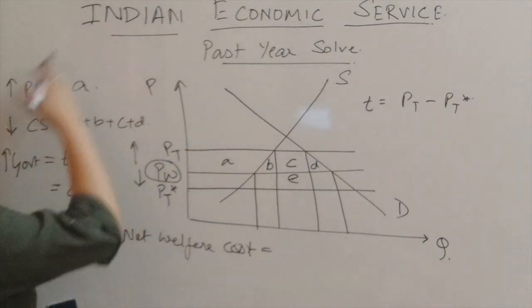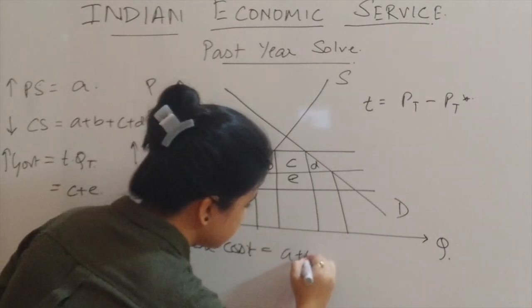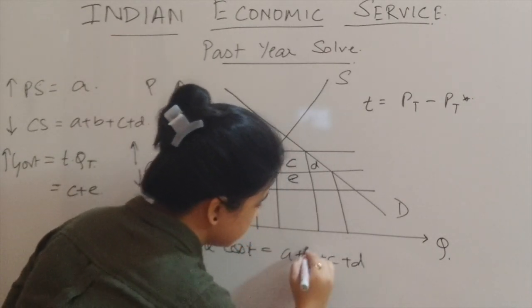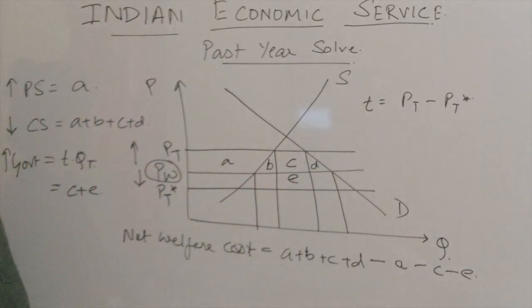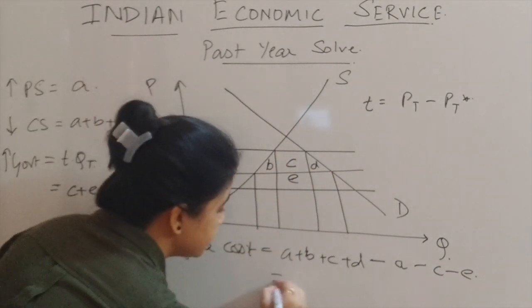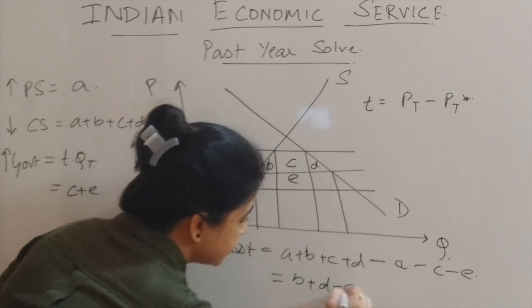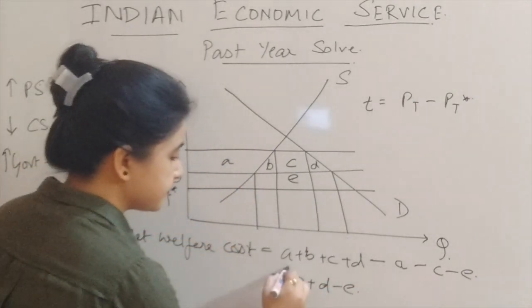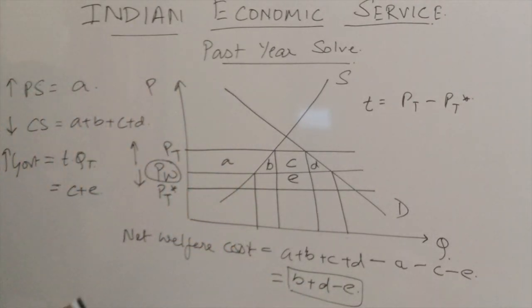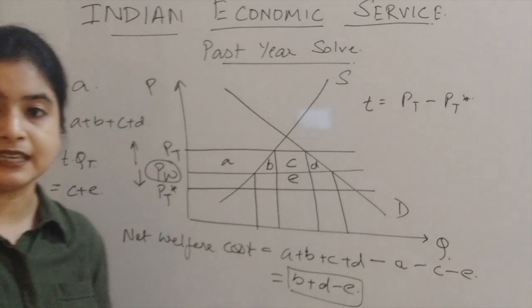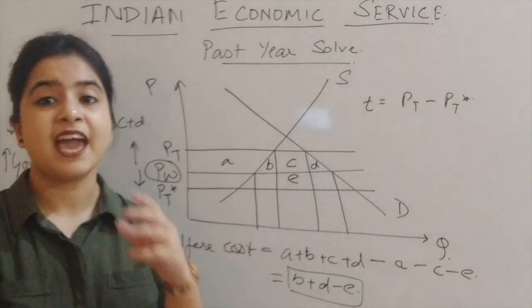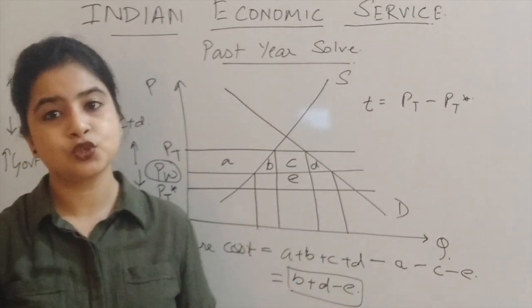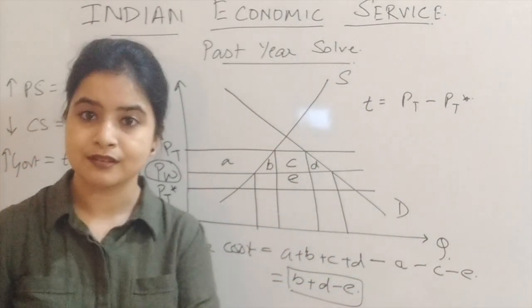Once we substitute all the values, ultimately we obtain B plus D minus E. This B plus D is the efficiency loss to consumers and to producers.